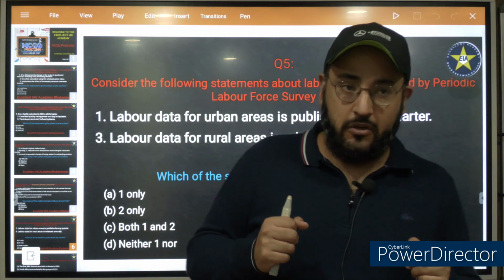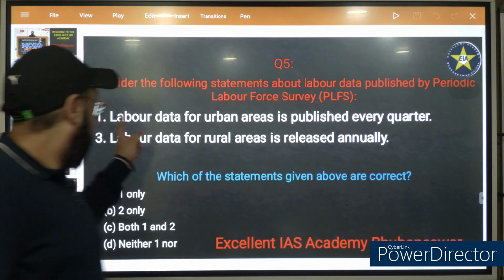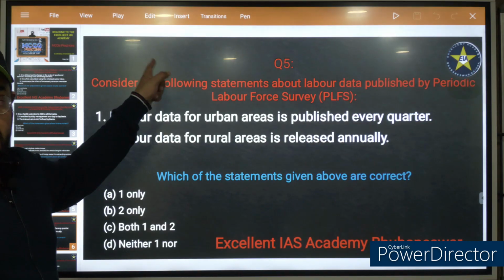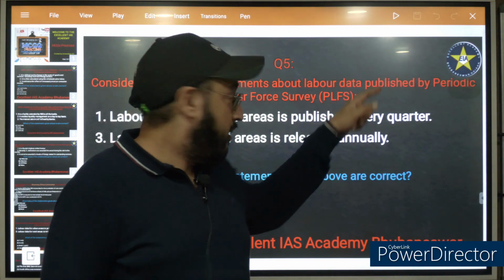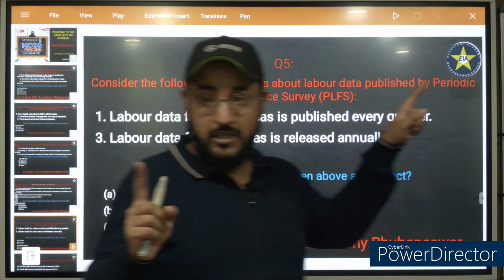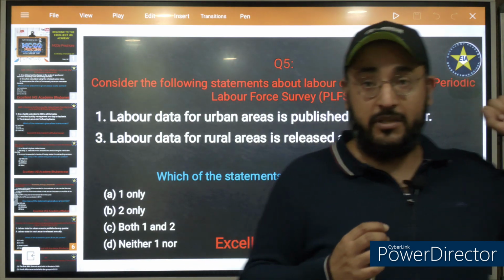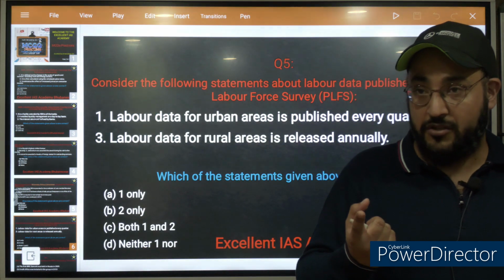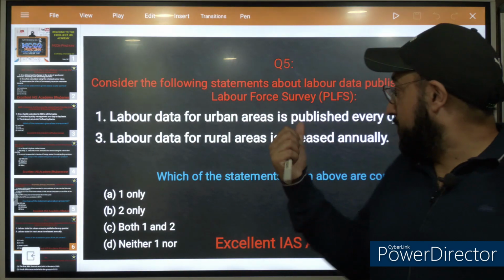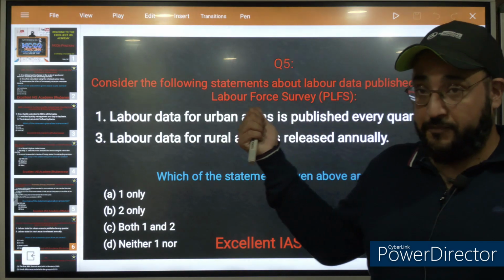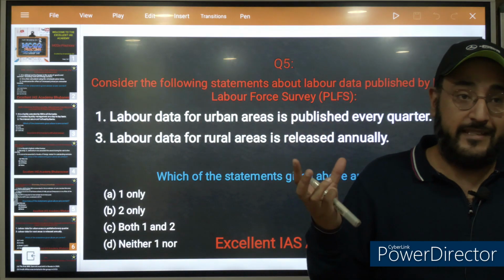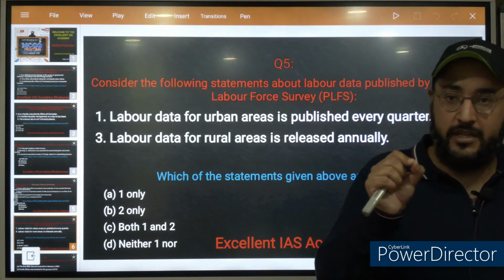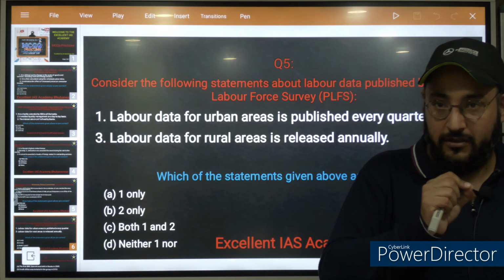It is published on a rural as well as urban basis. When it comes to rural areas, it is published annually. When it comes to urban areas, it is published quarterly. So remember this, the labor force survey, PLFS, is a comprehensive report and it provides an insight into the employment status of a country.